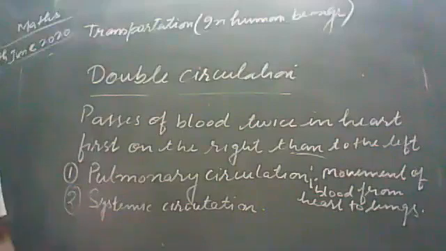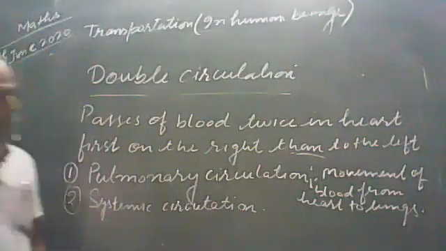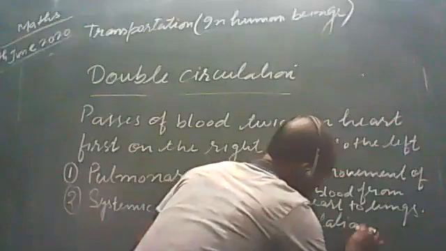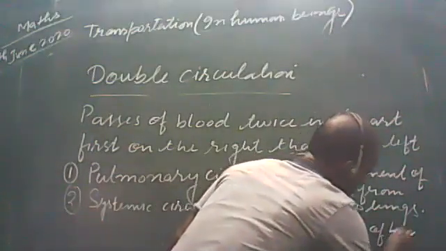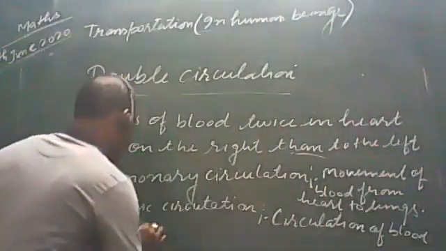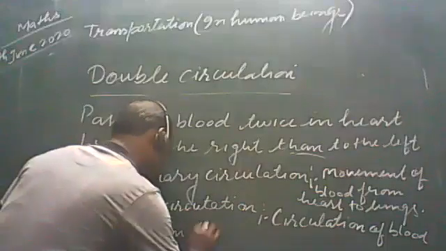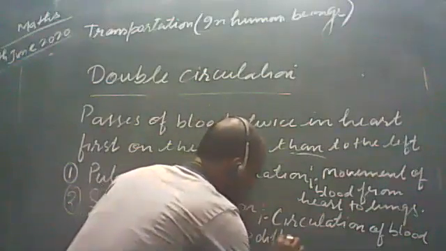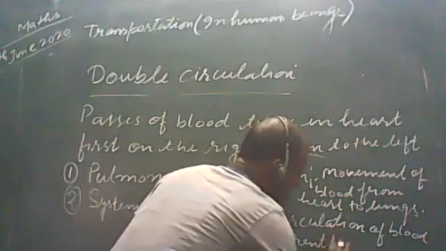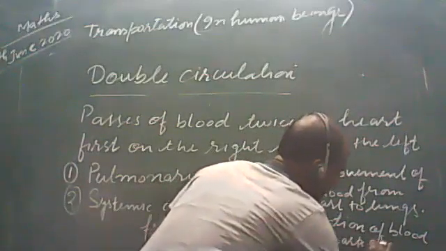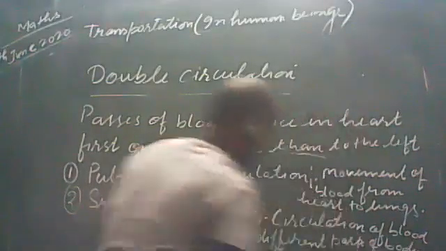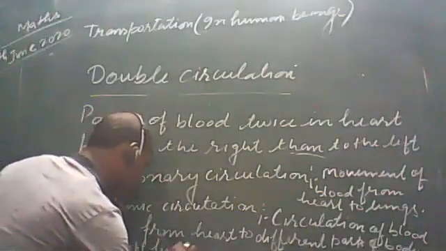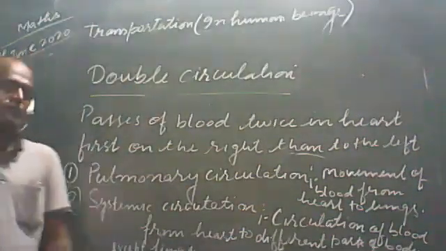In case of systemic circulation, we can write: circulation of blood from heart to different parts of body except lungs.